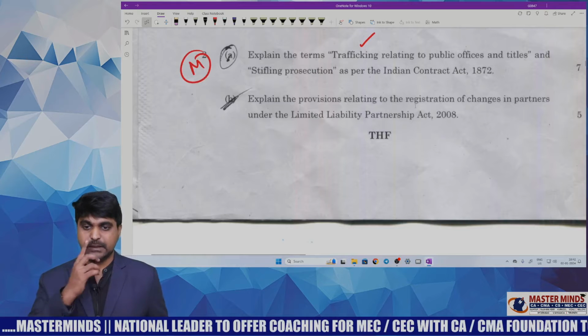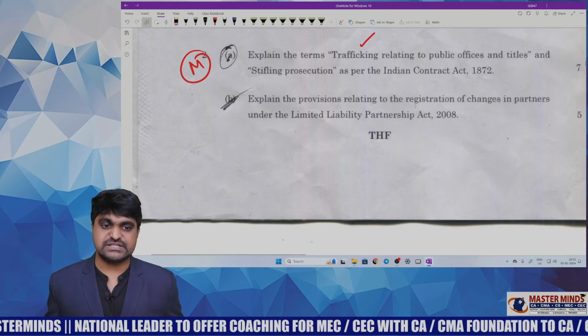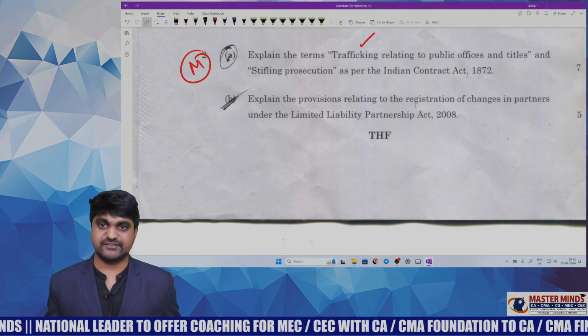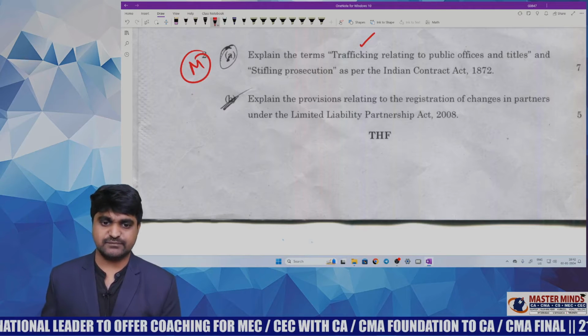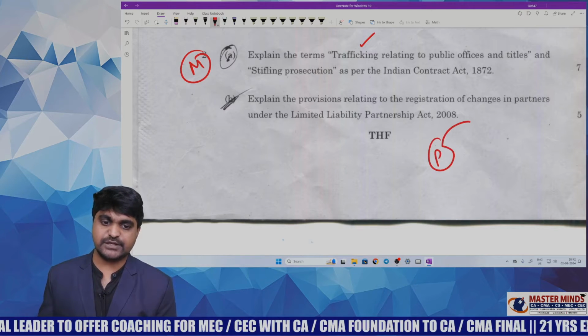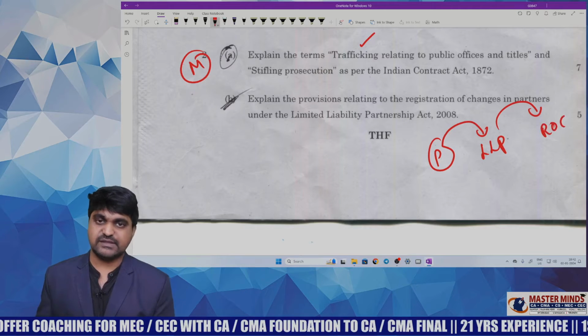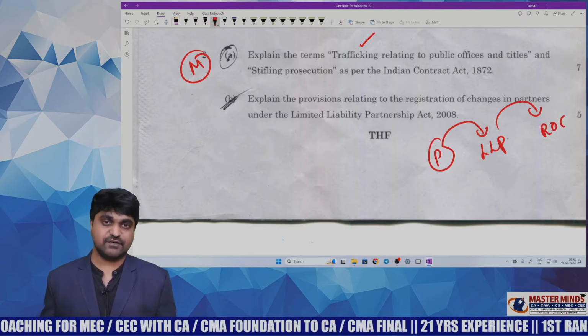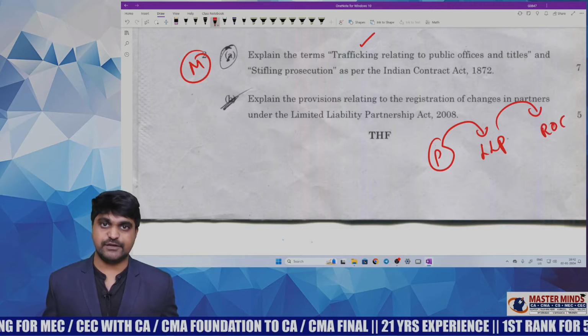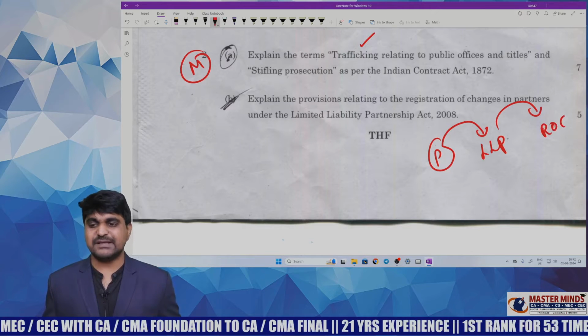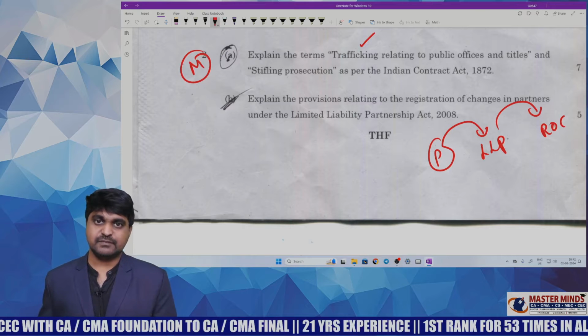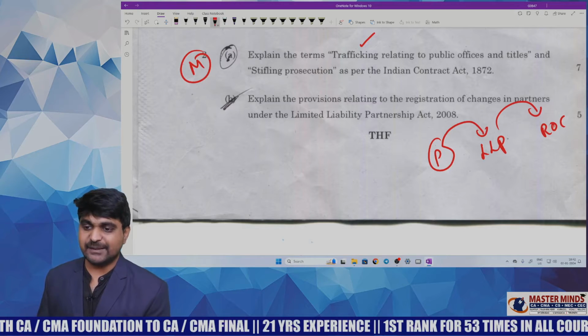Next one. Communication of changes in partners to ROC in case of LLP. This is a very easy question, because the concerned partner needs to communicate to the LLP and thereafter the LLP needs to communicate to the ROC. If anyone makes any default, then a 10,000 fine will be levied on them. A very easy concept, but still it is from B category. That's why I am giving moderate status.